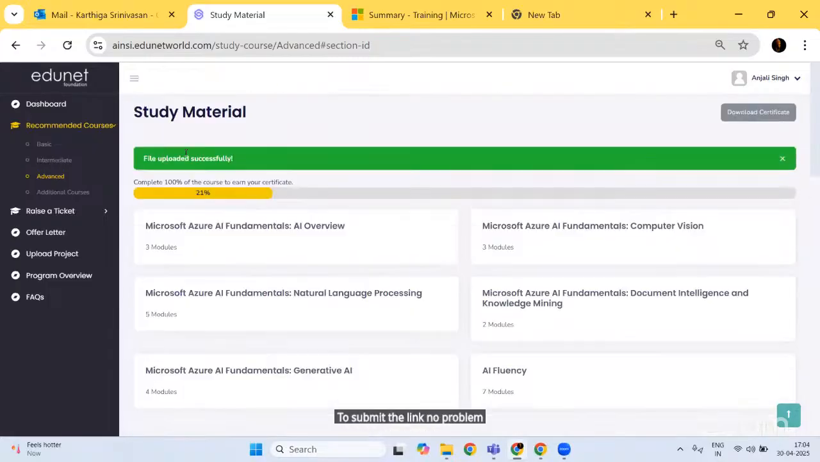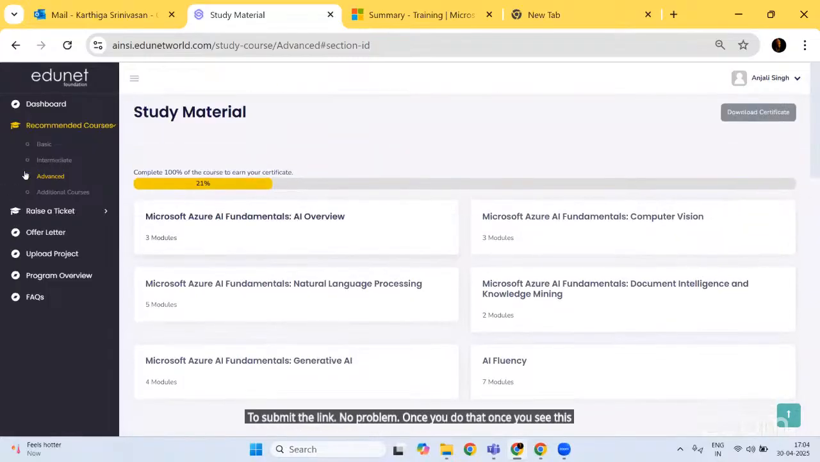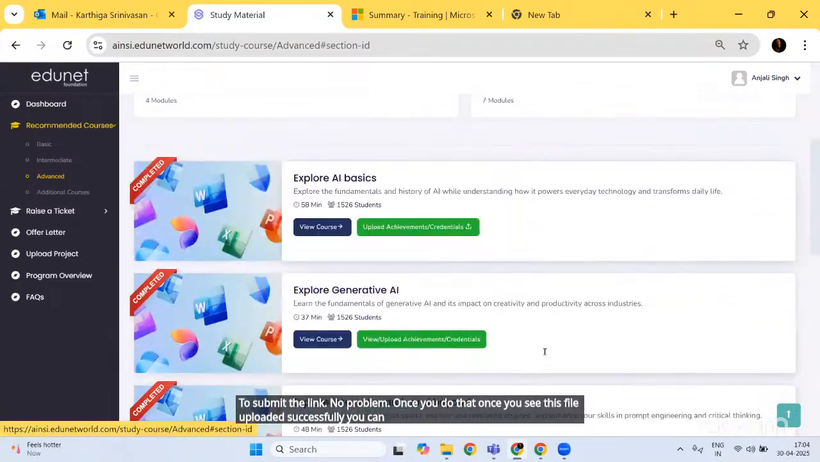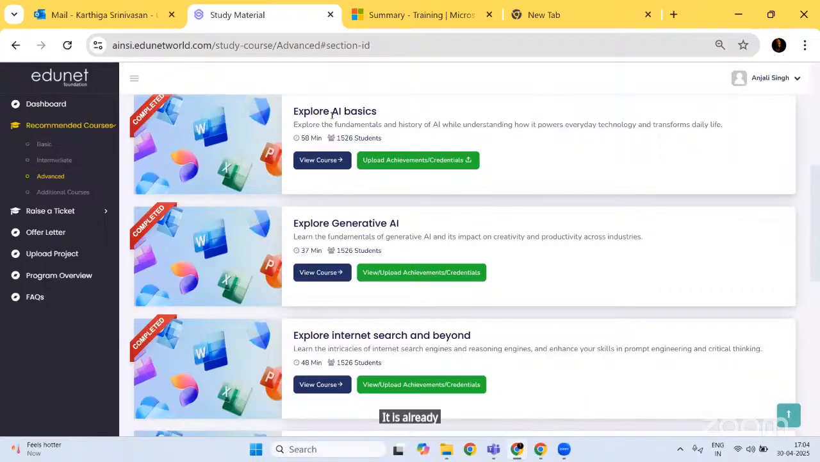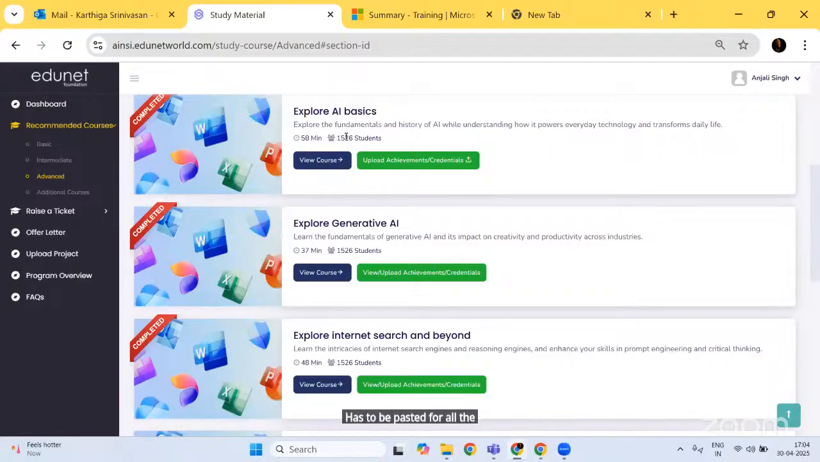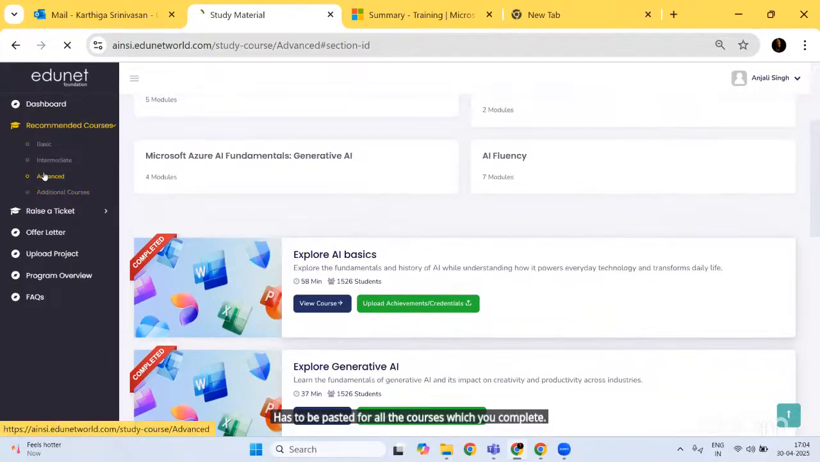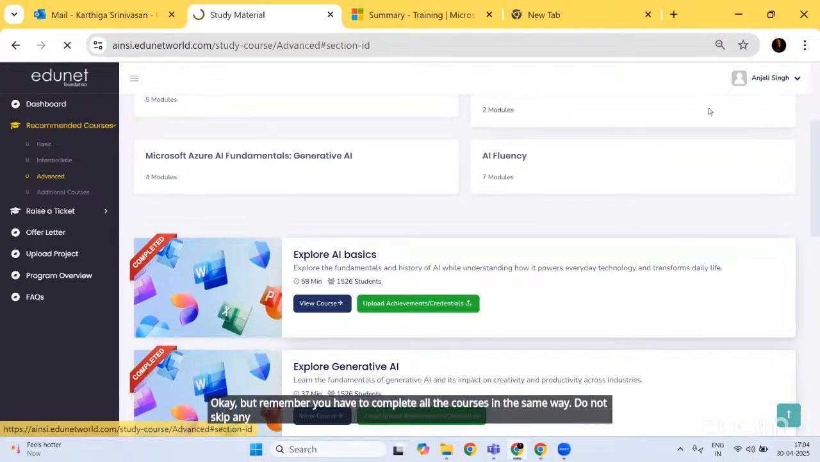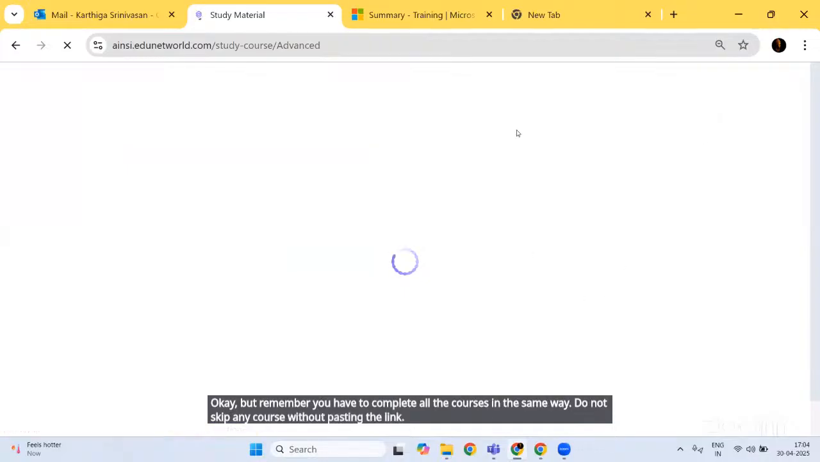Once you see this file uploaded successfully, you can just leave it as it is. It is already showing you completed. The only thing we want you to do is paste the link for all the completed courses. The respective links have to be pasted for all the courses which you complete. Remember, you have to complete all the courses in the same way. Do not skip any course without pasting the link. So this is one update.